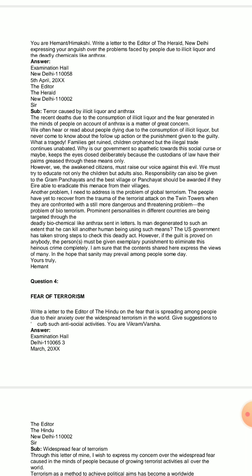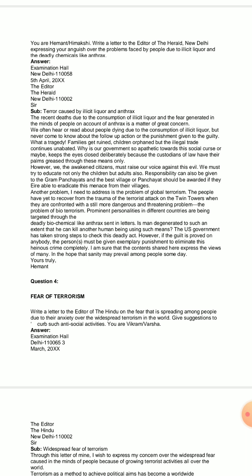Now, as I told you before the start of the question, deaths due to consumption of illicit liquor is very much a common news item in the newspapers. We are very much acquainted with this sort of news. We have read about it previously also. It's a very serious issue and quite a relevant topic, as I told you earlier.